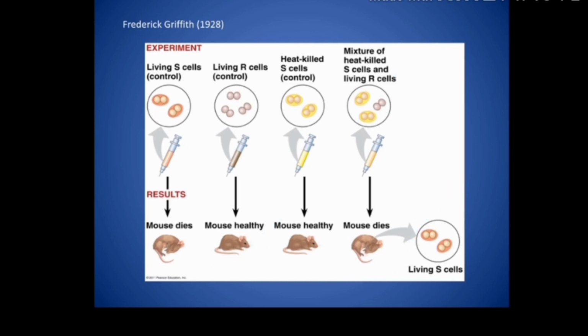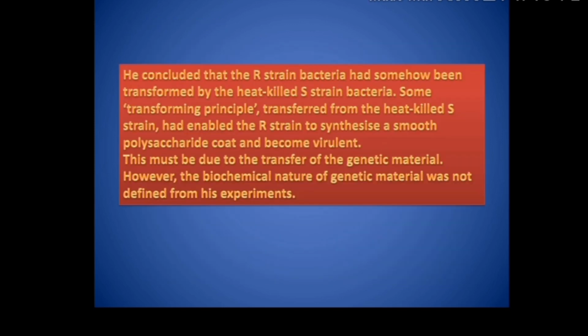Now what did Griffith conclude? Griffith concluded that there is something interesting which has happened in the mice. So the fourth set of the experiment proved that something is being transferred from the heat killed S strain to R strain. कुछ ना कुछ ऐसा था जो S strain से R strain में transform हुआ.